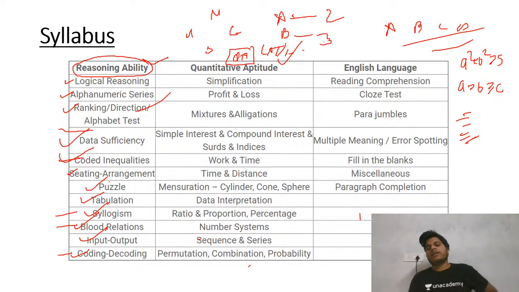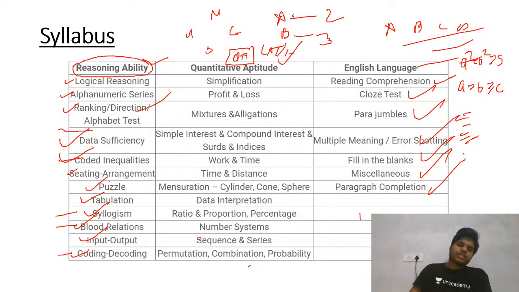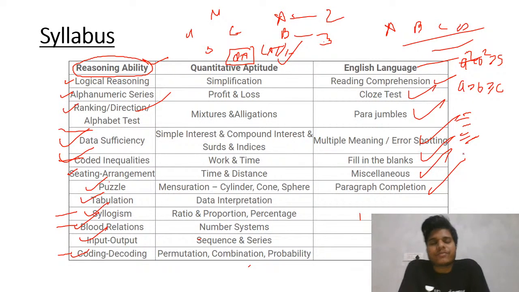Coming to the English language: reading comprehension, cloze test, parajumble, error spotting, fill in the blanks, miscellaneous, paragraph completion. As I told, this is the part where every year you will get a change in the type of questions. It is not like math, where they can create different varieties of questions. Instead of giving you an RC, they give you fill in the blanks in the RC. That type of experimentation happens every time in every banking examination, and you will get the same thing there.